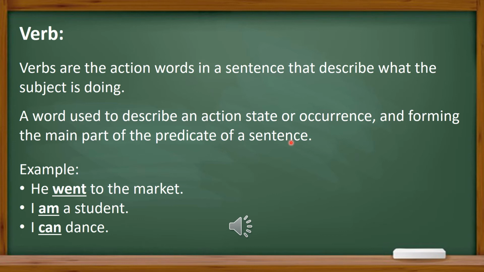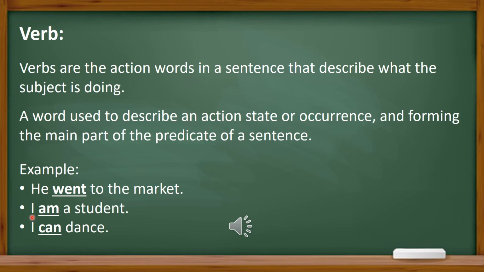So here are some examples, like he went to the market. Here this underlined word went is the verb. It is in past tense. So go is the basic form or present form of this verb went.